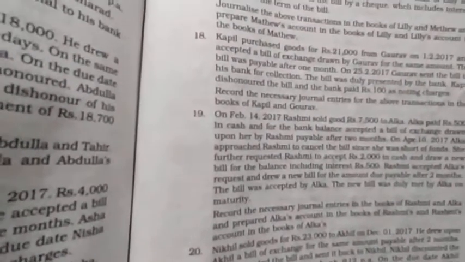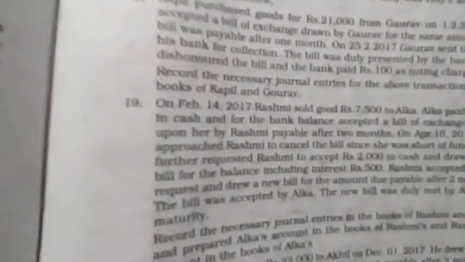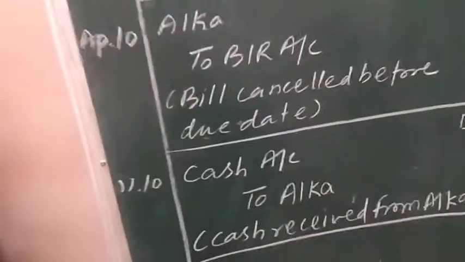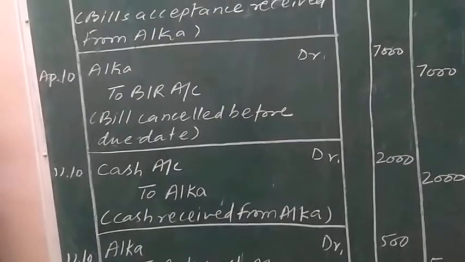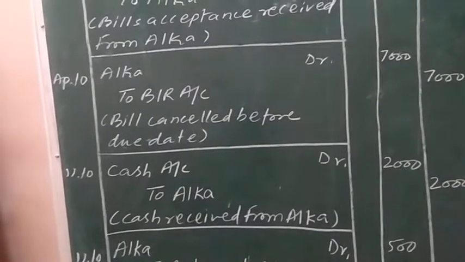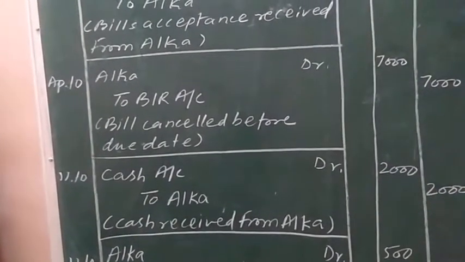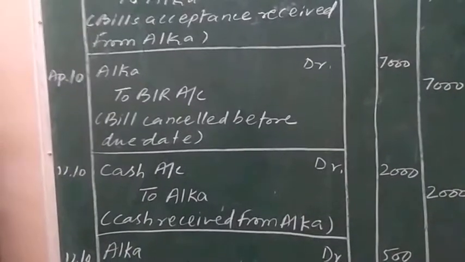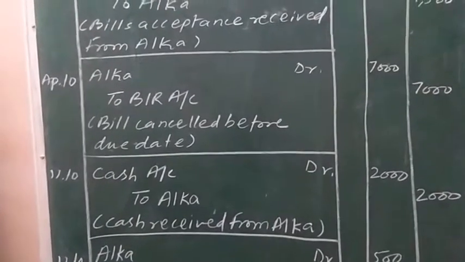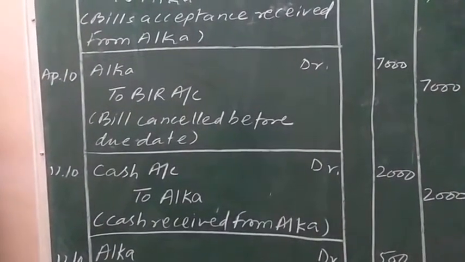Now further reading out the question: and draw a new bill for the balance including interest of rupees 500. Now Alka is accepting to pay the interest on the new bill receivable, whose acceptance she has given to the seller or drawer, Rashmi.